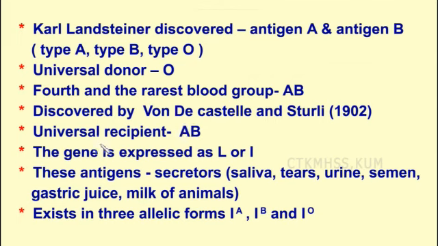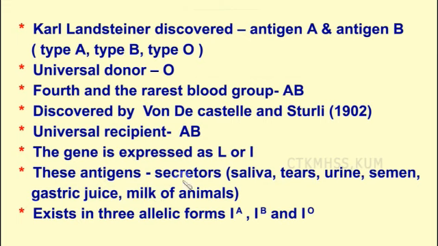And the gene is expressed as L or I. I told you before, either I is used to denote or L is used to denote. L is after the discoverer Landsteiner. I indicates isoagglutination. So these antigens are sometimes present in saliva, tears, urine, semen, gastric juice and milk of animals. Then the person is called a secretor.